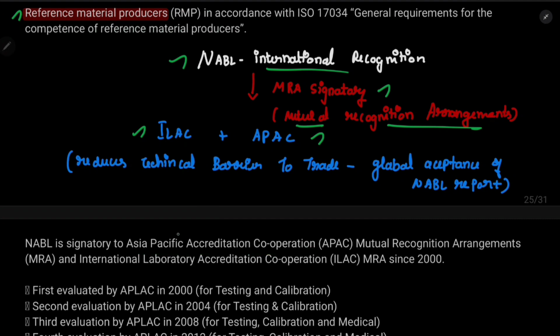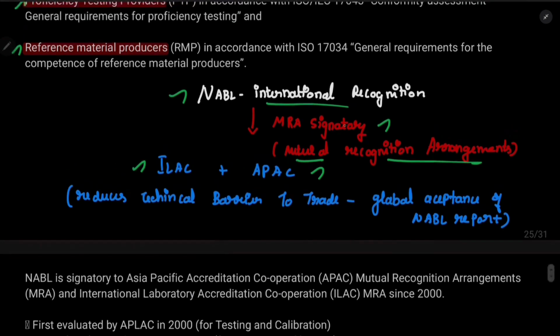These two international bodies have signed the MRA with NABL, which, see guys, this is an important point, reduces the technical barrier to trade. How? Now the NABL report will be equal to the ILAC report and equal to the APAC report.